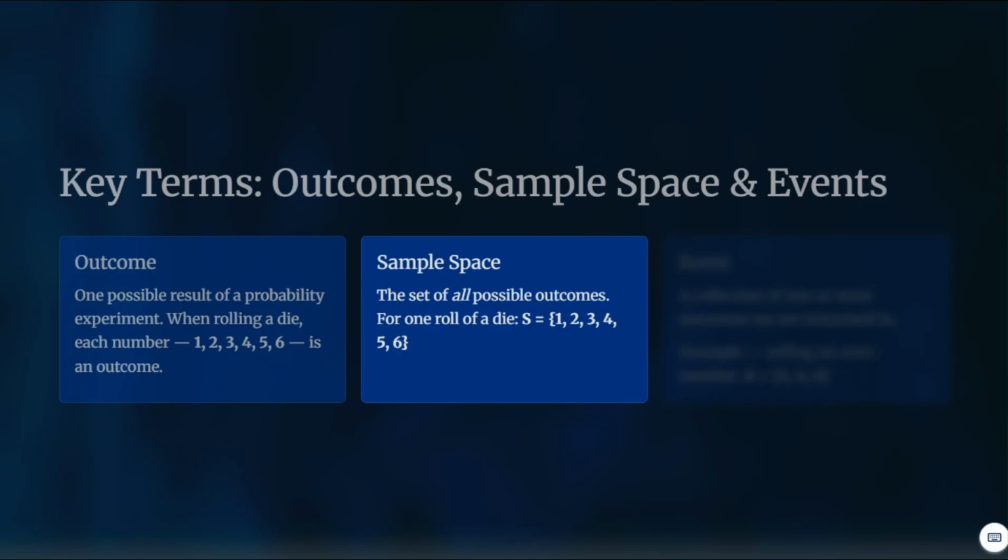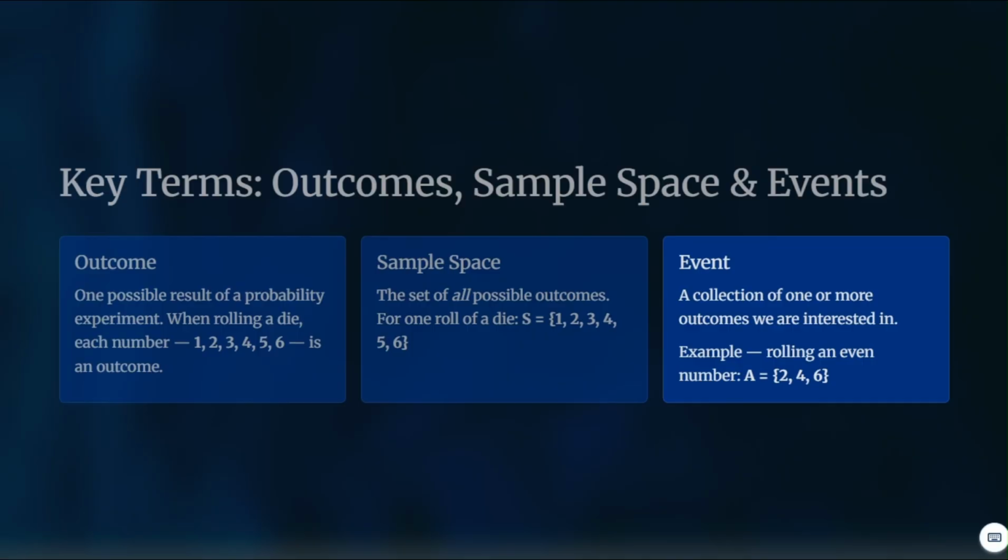So for one roll of a die, we'll indicate the sample space by uppercase S, and that will be equal to, in brackets, 1, 2, 3, 4, 5, and 6. Again, the set of all possible outcomes. An event is a collection of one or more outcomes we are interested in. For example, if the event is rolling an even number, in this case, the possible events would be 2, 4, and 6.